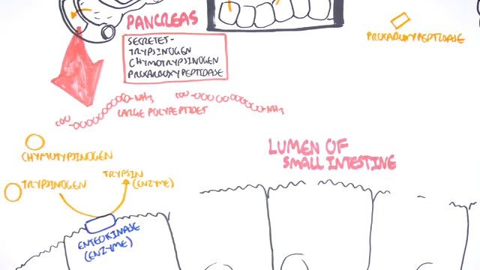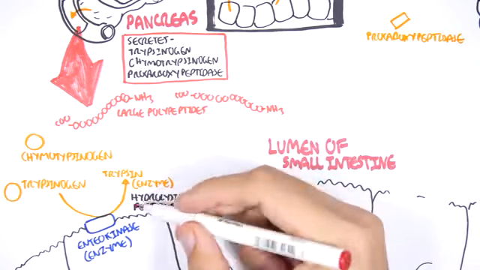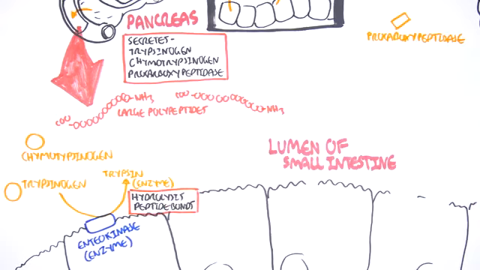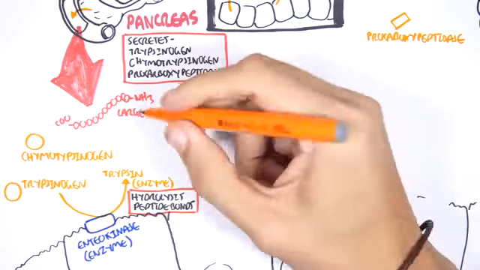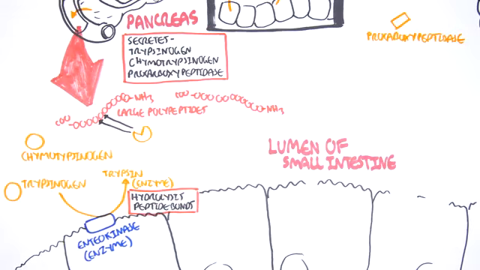Trypsin is the active form and is an enzyme that will hydrolyze peptide bonds. So it will break down amino acids that are linked together. So here trypsin is attacking these peptide bonds. Now trypsin is a big deal, and there are 3 reasons why.